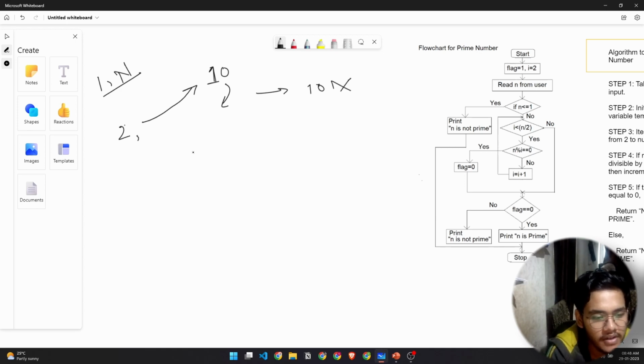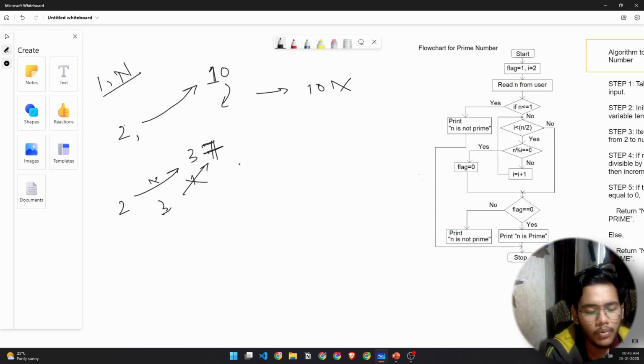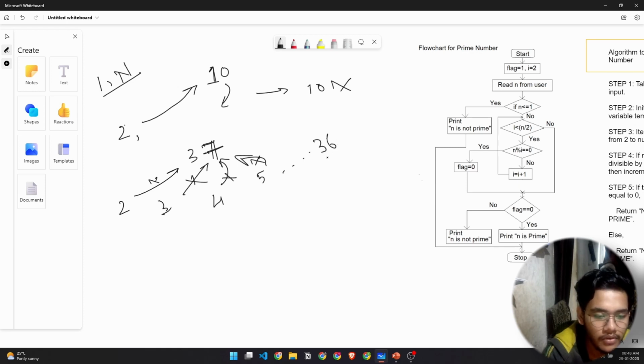So let's take another example. Let's say I have 37. Now I'll start dividing it by 2. We see that it's not divisible. Then I'll go to the next number, 3. Is it divisible by 3? I would say no, it's not. Then I'll go with 4, and again not divisible, 5, and so on. It's not divisible. I'll go all the way till 36, and we'll see that it's not divisible.